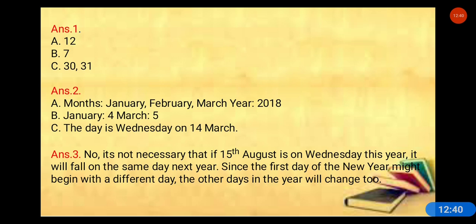Answer 1: 12, A 12, B 7, C 30 and 31. Answer 2: A, months January, February, March and year 2018. B, January and 4, 4 March, 4 Fridays in March, 4 Fridays in January and 5 Fridays in March. C, the day is Wednesday on 14th of March.